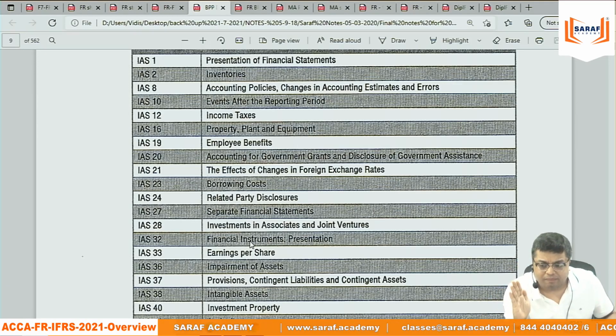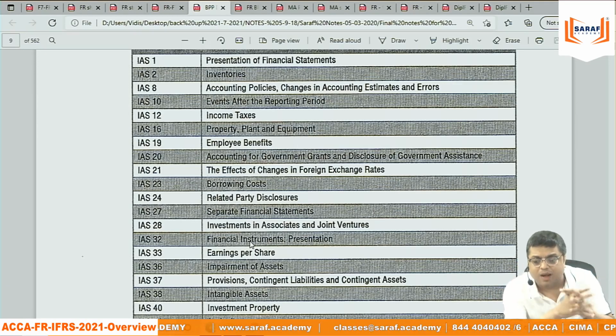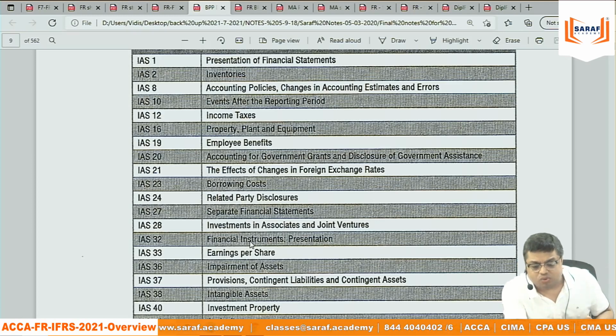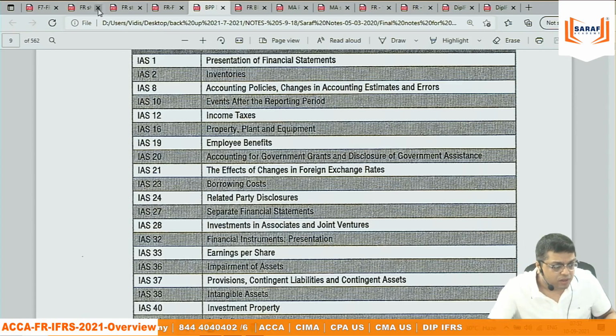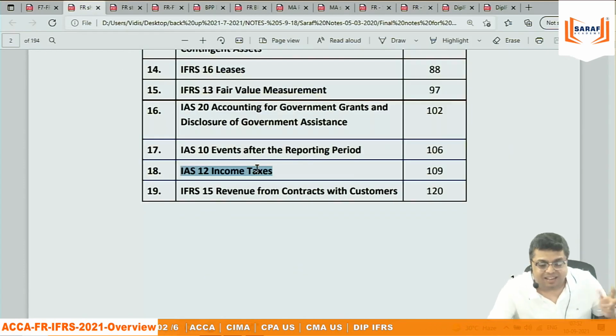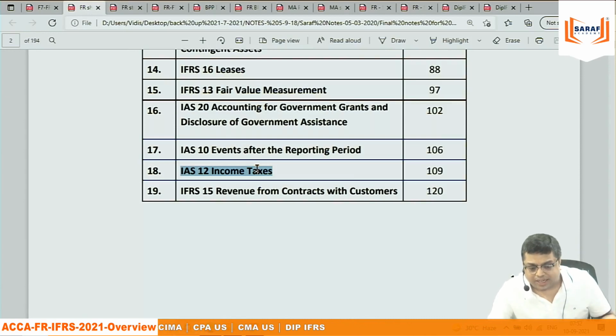The institute says that if somebody has done Diploma IFRS and then that student wants to do the ACCA full course, then for that student this financial reporting paper is exempt. Because the student already knows, having given the Diploma IFRS exam and cleared it, he doesn't need to study this financial reporting subject because it is exactly the same thing.